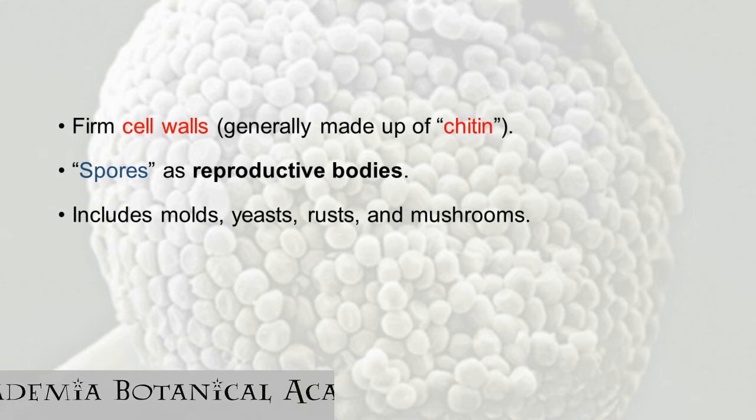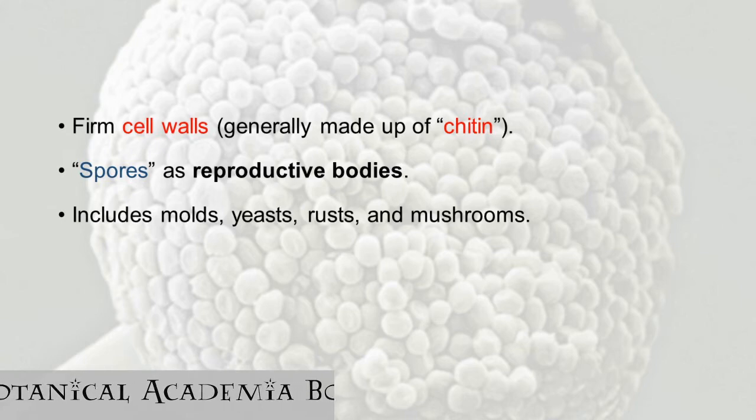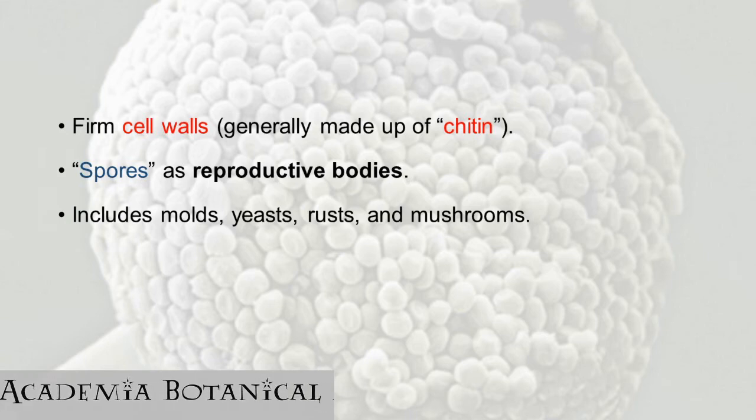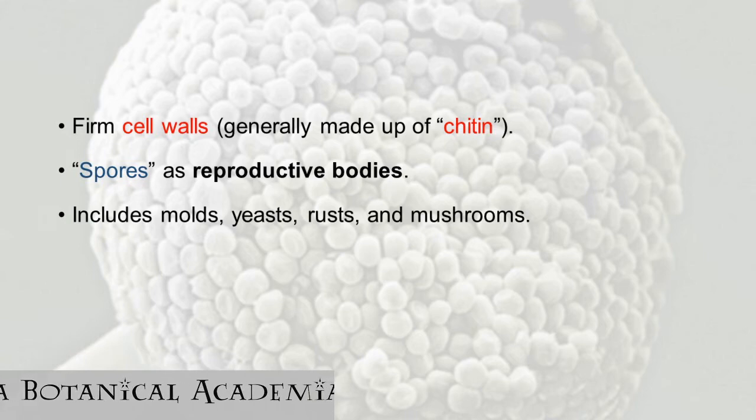The spores are called reproductive bodies. So what are spores? We'll know about them when we study particular fungi. We'll be studying Rhizopus and Aspergillus. You'll know in a while. Now they include molds, yeasts, rusts and mushrooms. Rusts are basically plant pathogenic.